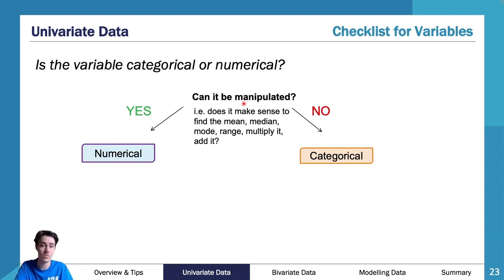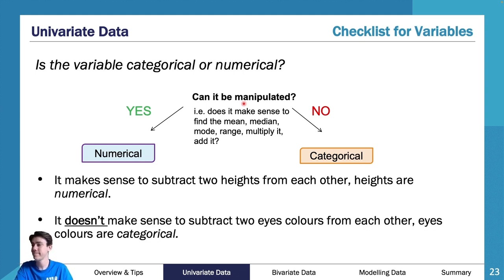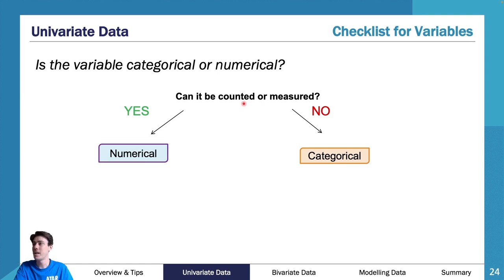Yes, well then it's numerical. If it's not, then it's categorical. It makes sense to subtract 2 heights from each other. It makes sense to find the median height, the mean height, etc. It doesn't make sense to find the mean football team. That doesn't make sense. There's no order to it. There's not even anything else going on with it, so you can't really do that. Can it be counted or measured?